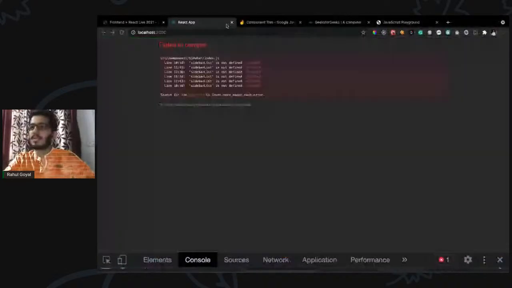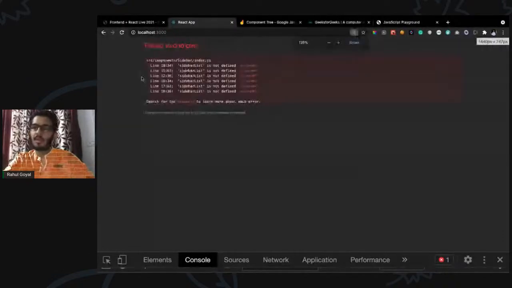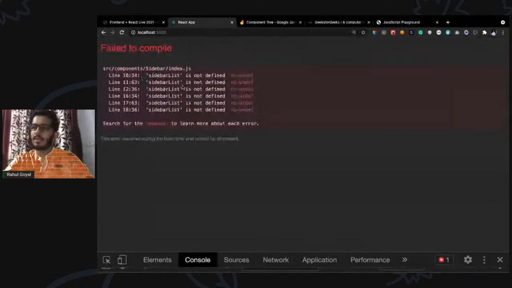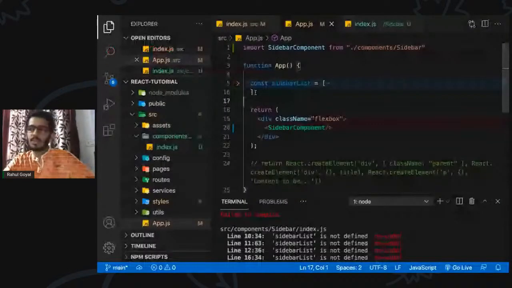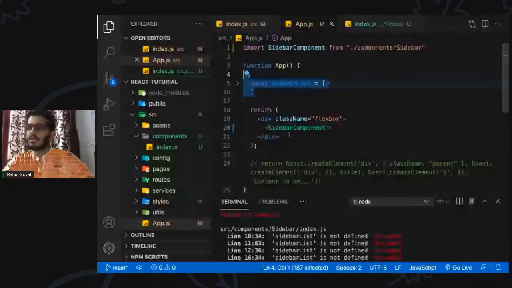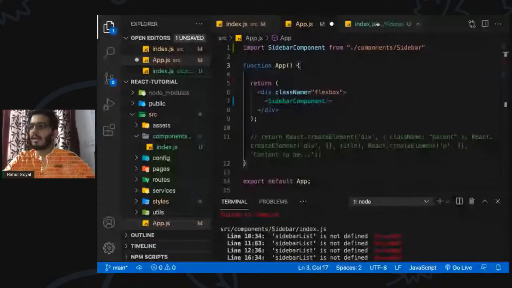Now, as you can see, we are getting an error: the sidebar list is not defined. Why? Because the sidebar list was in the scope of the other component only, and we are using a different component here. We have a way to pass this constant to that particular component, but for now, let's cut that and paste it here so that you can see.